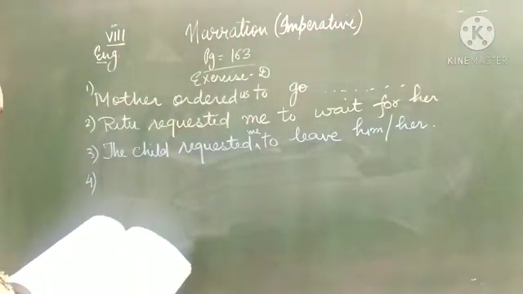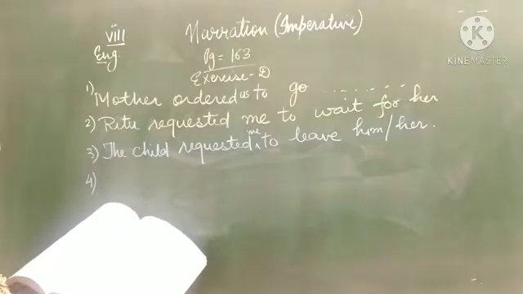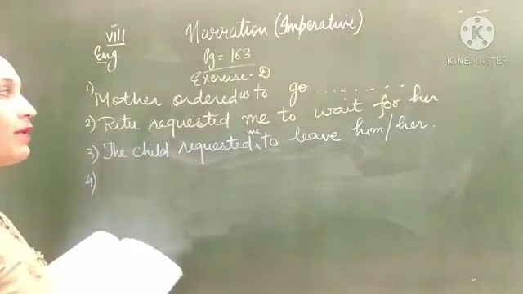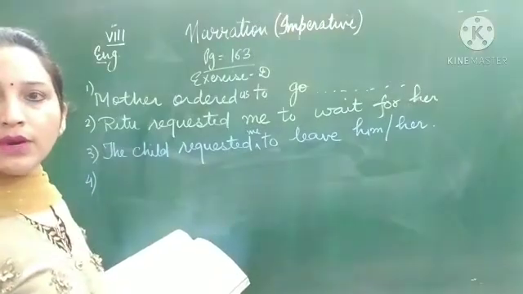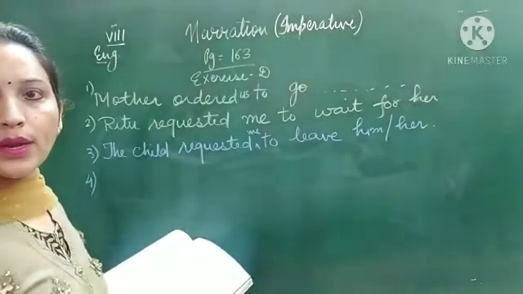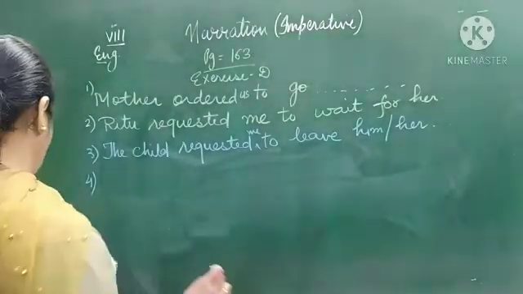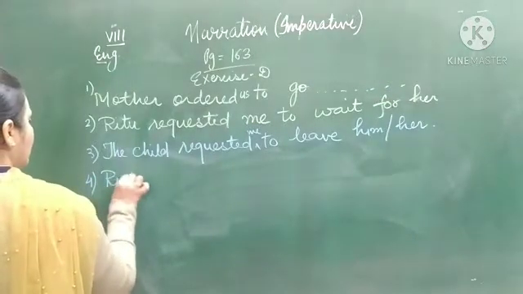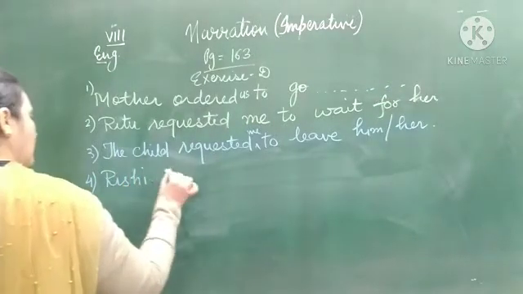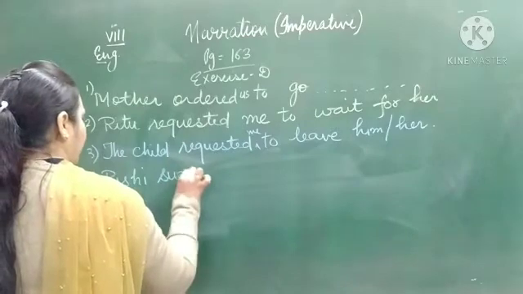Okay. After that, Rishi said, let's go to Ooty in the holidays. Whenever let's is given, it is denoting a suggestion. So you will write: Rishi suggested.